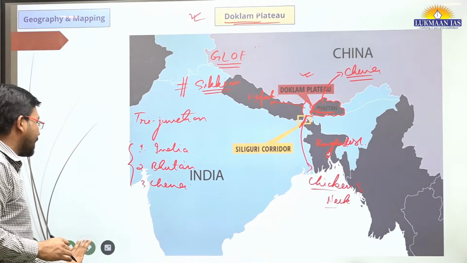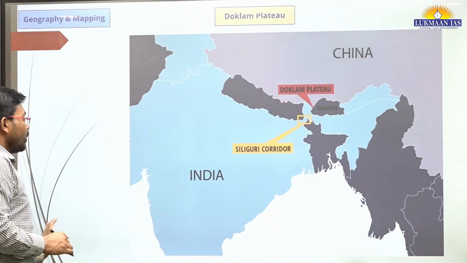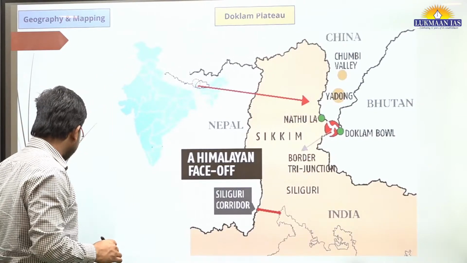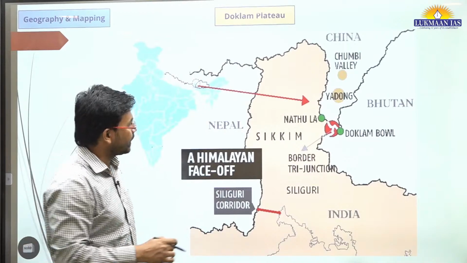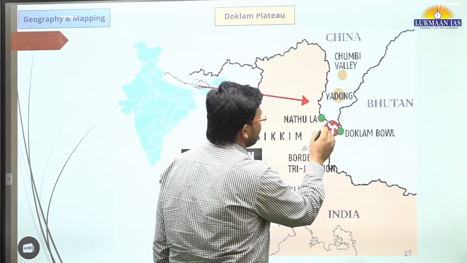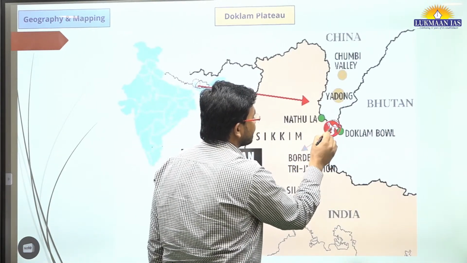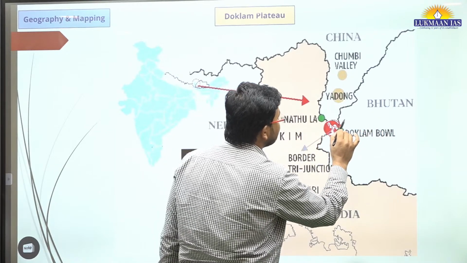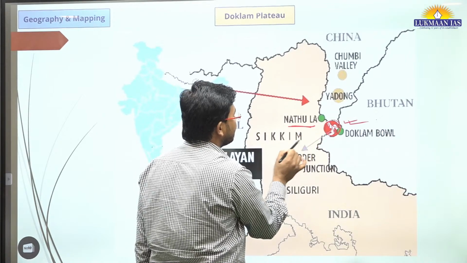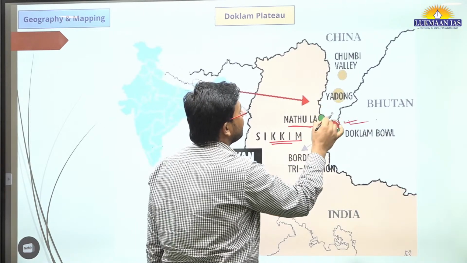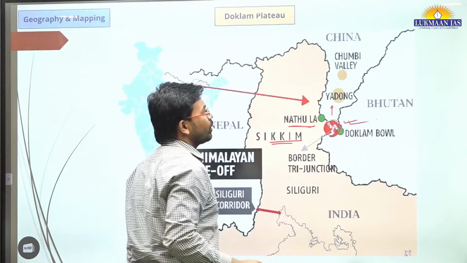Today there is an article also related to this. We are going to discuss more about it in that article. As I discussed, it is a tri-junction. This is where Doklam is located. On one side it shares border with Bhutan, on another area it shares border with Sikkim, and then it has connectivity with China also.